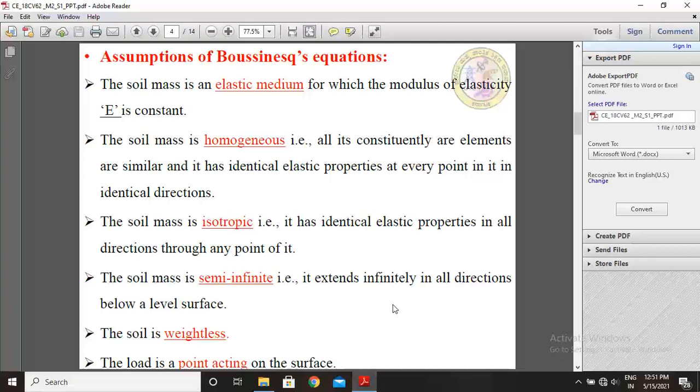Next assumption is the soil is weightless. Next assumption is the load is a point load acting on the surface. So these are the assumptions of Boussinesq equations to derive the Boussinesq theory equations.